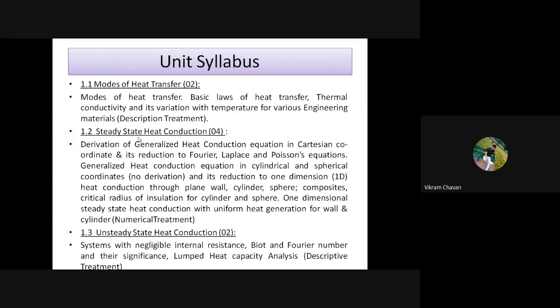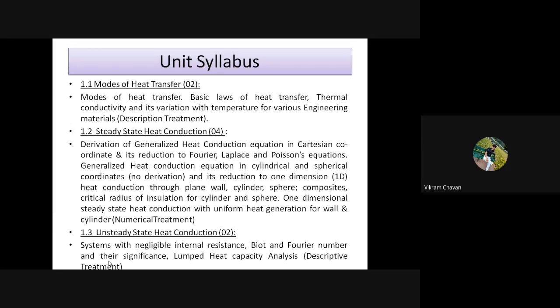Here only one property we are dealing with, that is temperature. If the temperature remains constant, it is considered steady state heat conduction. And if it changes, then it is called unsteady state heat conduction.